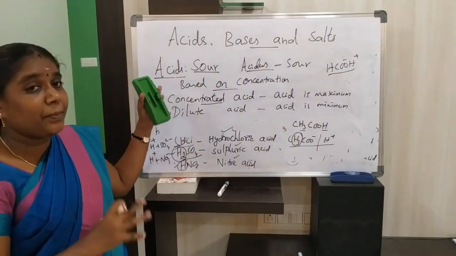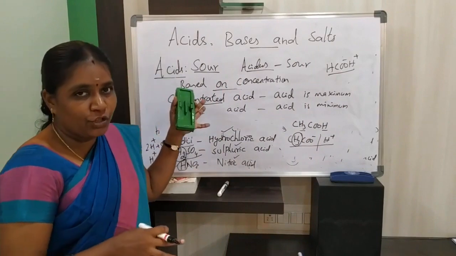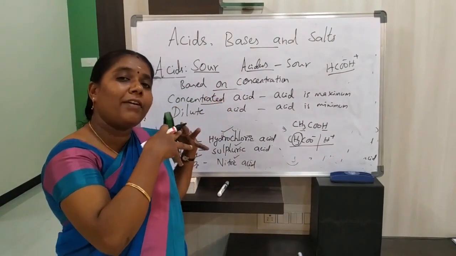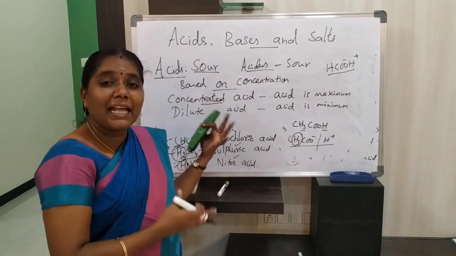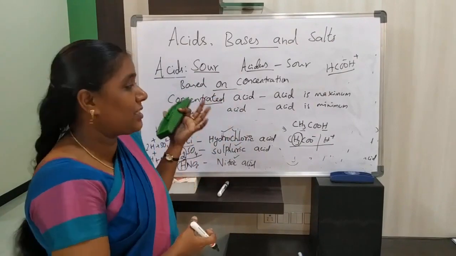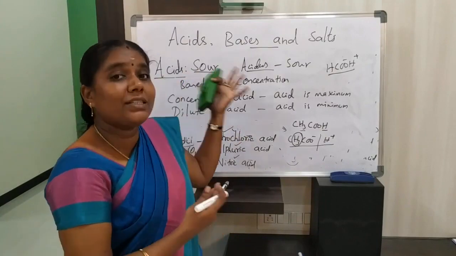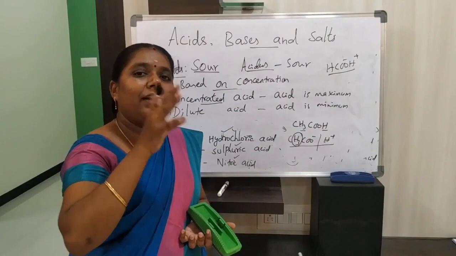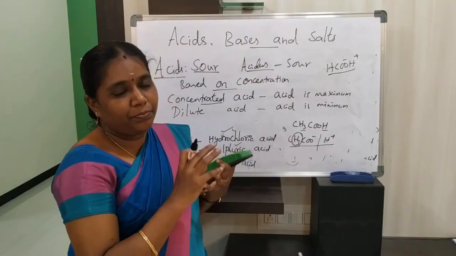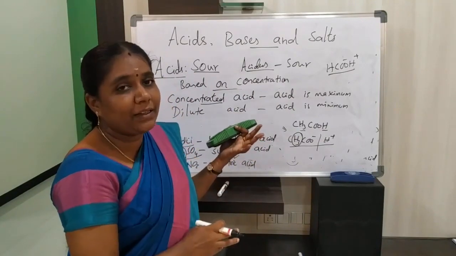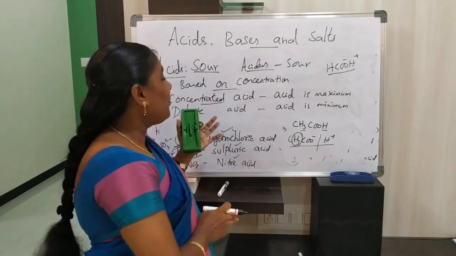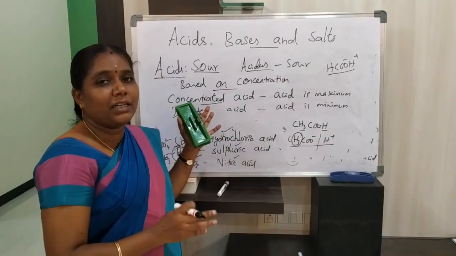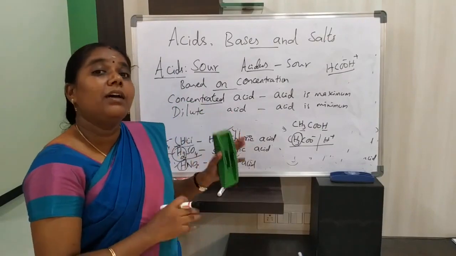Listen, what is meant by concentrated acid? In an acidic solution, the amount of acid is maximum. That maximum amount of acid in the solution is considered a concentrated acid, where only a very small amount of water is added to prepare the solution. And if the amount of acid is minimum and more water is added, it is considered a dilute acid.